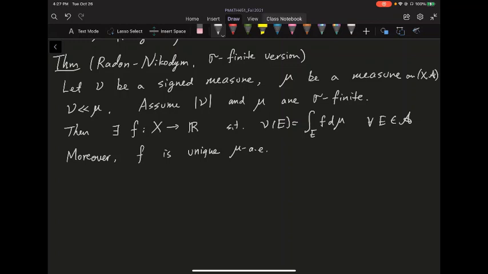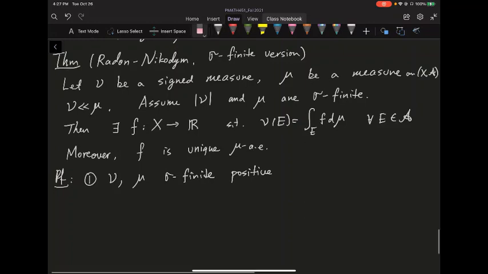And in fact, this f can be chosen to be a difference of two non-negative functions. One of them is an L1 function, in fact. But anyways, we don't need that much. All right, so let's prove this theorem. Let's start by considering sigma finite but positive measures. So let's assume nu and mu are just sigma finite but positive. Let's forget about the signed measure for later.